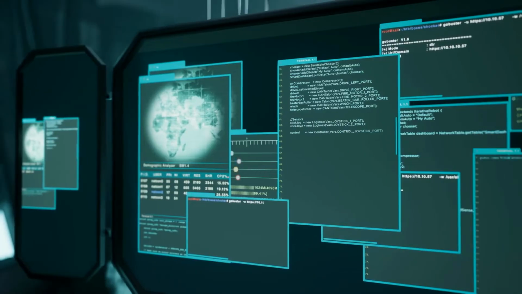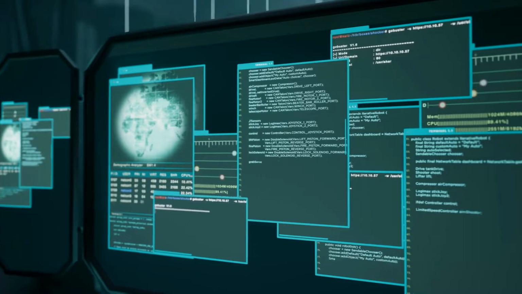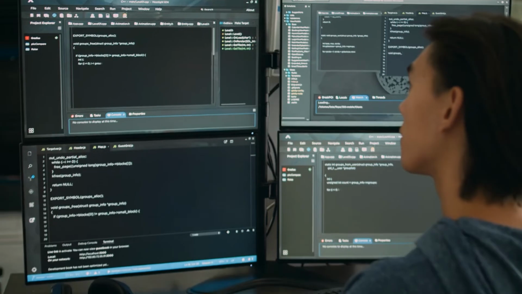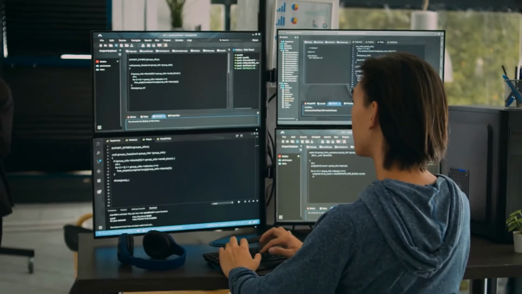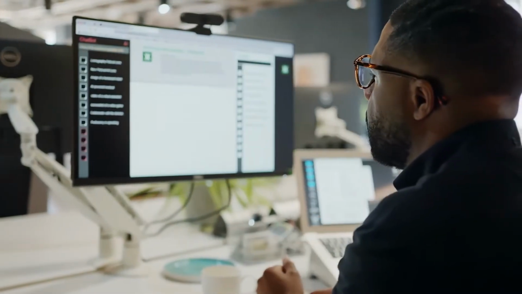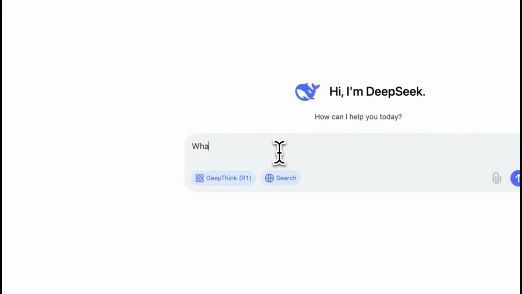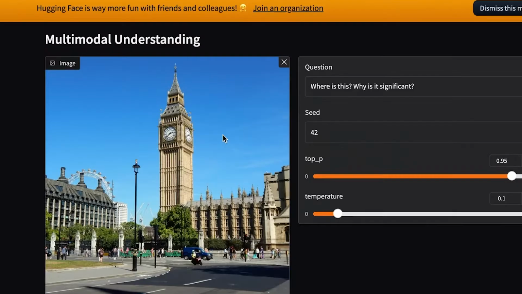With more companies integrating DeepSeek into their systems, it's clear that open-source AI is gaining real traction. The AI war isn't just about tech, it's about control, philosophy, and the future of artificial intelligence. Will OpenAI maintain its grip on AI development, or will the rise of open-source challengers like DeepSeek force a shift in power? One thing is for sure, this battle will shape the future of AI forever.